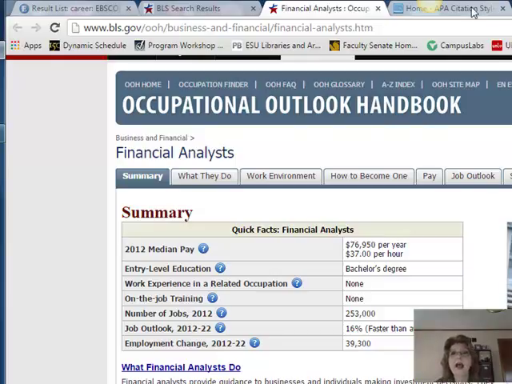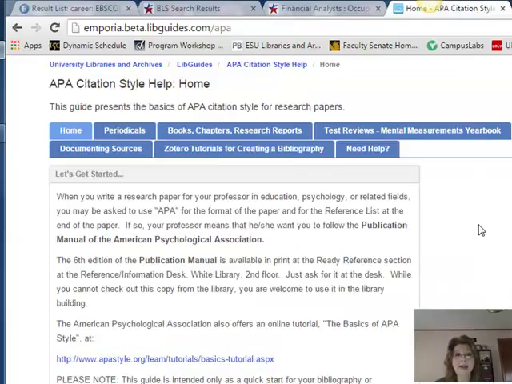I have a guide that I wrote, and this is emporia.beta.libguides.com/APA. This is a guide that I wrote specifically to help you with the most current ways or the most common ways of doing APA citation style.